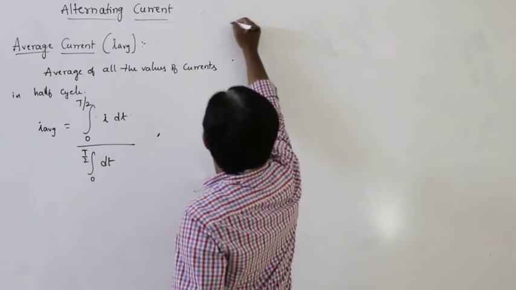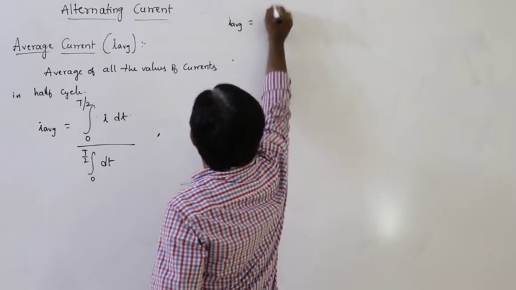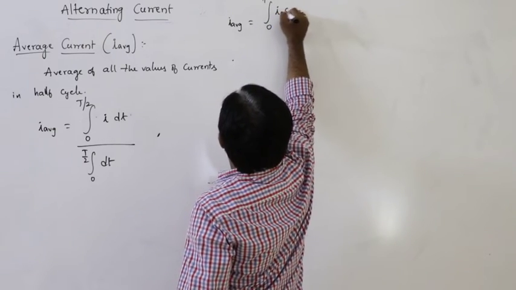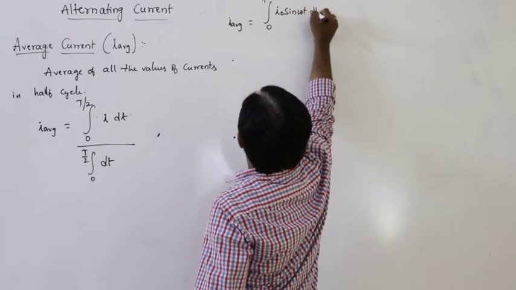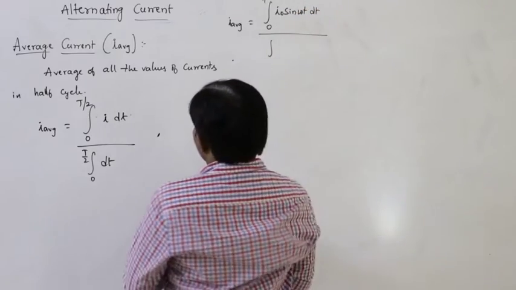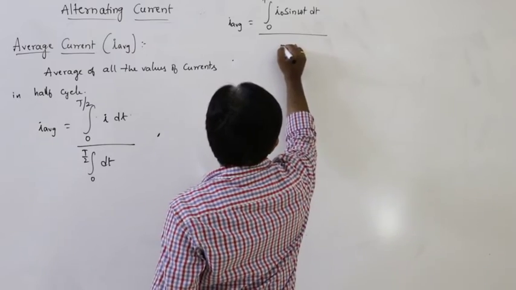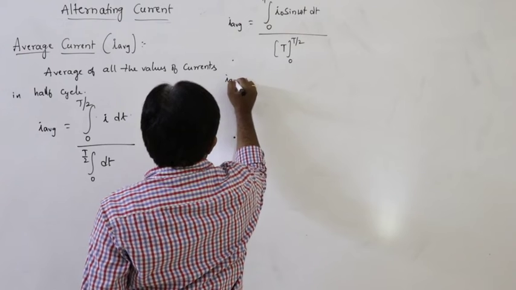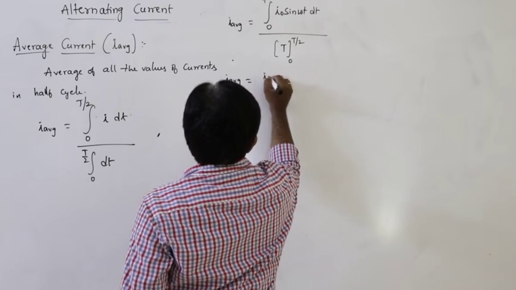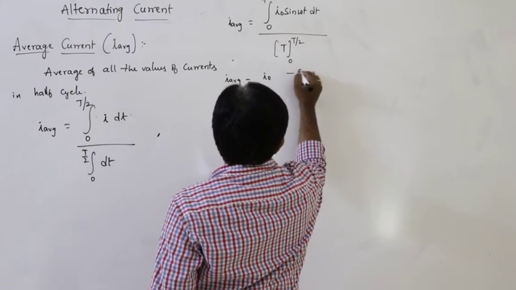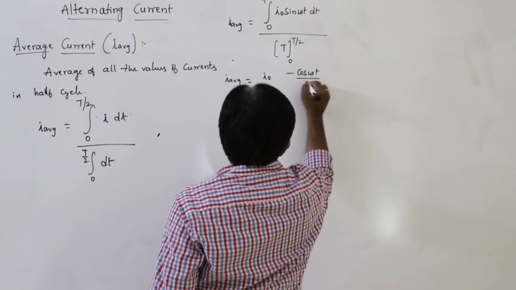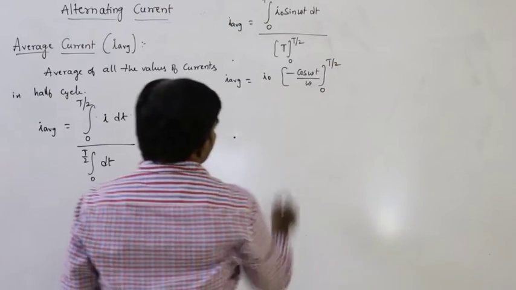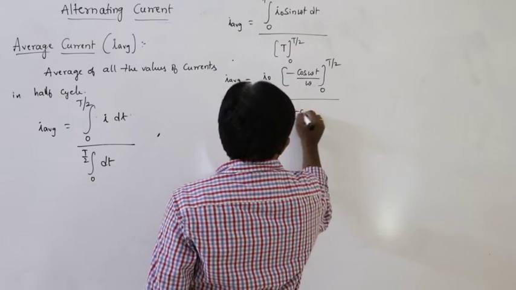So I average is equal to the integral from 0 to T by 2 of I, which can be written as I naught sin omega t dt, divided by the integral of dt, which is t, from 0 to T by 2. Therefore I average is equal to I naught into the integral of sin omega t, which is minus cos omega t divided by omega, between 0 and T by 2, divided by T by 2 minus 0.